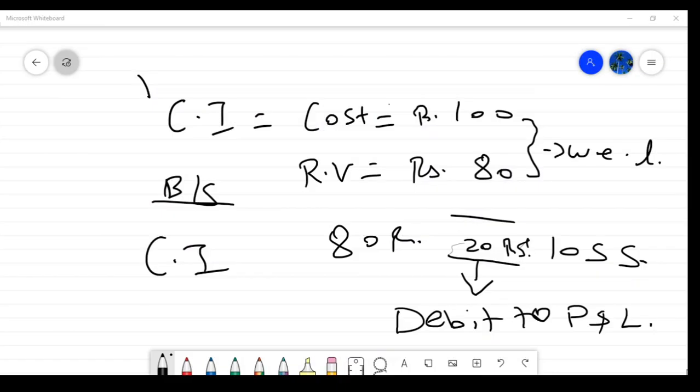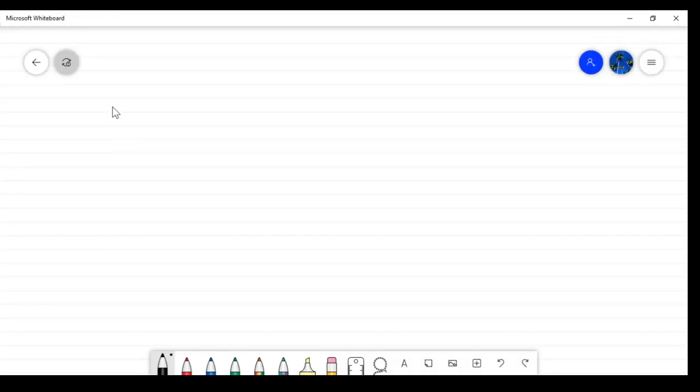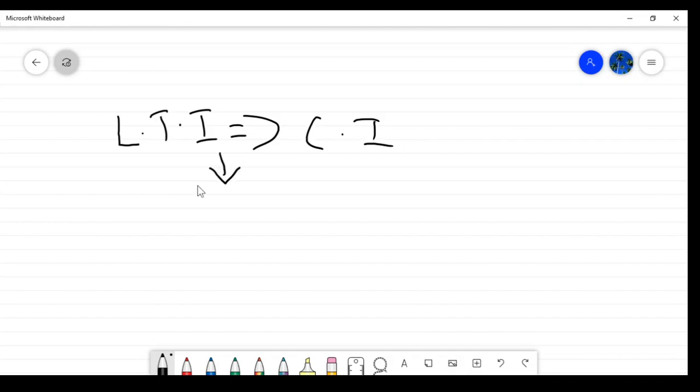What is the first case? Long-term investment to current investment. What is the accounting treatment? Lower of what and what?